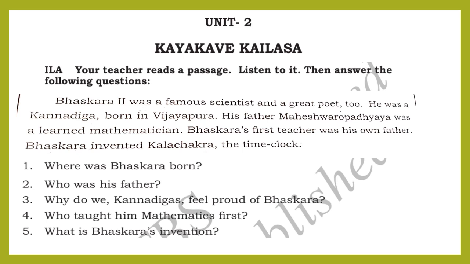Bhaskara II. He was a famous scientist and a great poet. He was a Kannadiga born in Vijayapura. His birthplace is Vijayapura. His father's name is Maheshwaropadhyaya. His father was a learned mathematician.